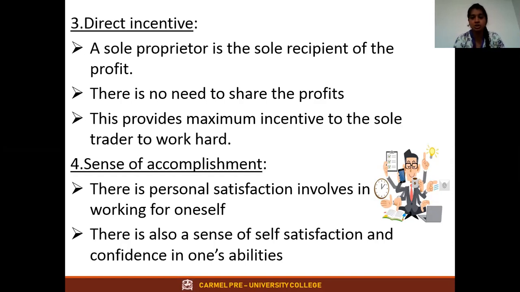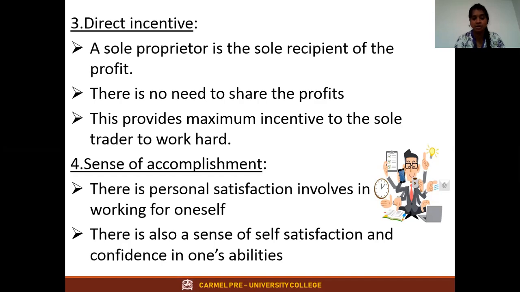A sole proprietor is the sole recipient of the profit. He is the one person who is going to enjoy. There is no need to share the profit. This provides maximum incentive to the sole trader to work hard. Once the profit is not shared, he will always feel that since the profit is not shared, let me enjoy the full profit. And this makes him work hard. If he sees the profit more and more, then he will start working hard. Yes or no? Because the concept is not going to share with anyone.